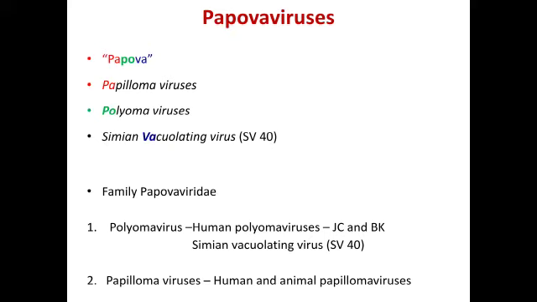These viruses come under the family Papovaviridae and comprise polyoma virus and papilloma viruses. Under polyoma virus, we have human polyoma viruses JC and BK, and simian vacuolating virus. Under papilloma viruses, we have human and animal papilloma viruses.